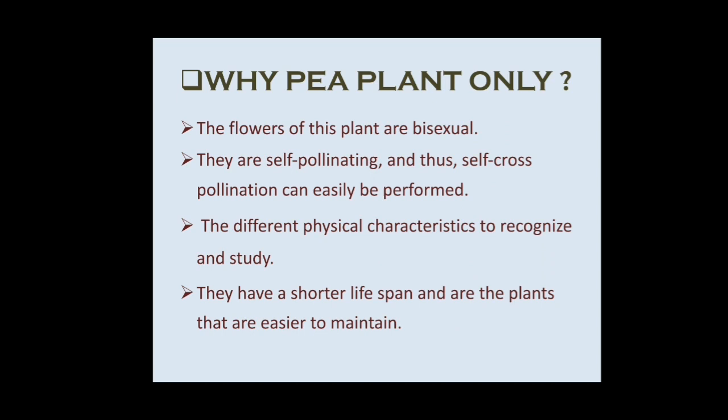Let's move further. Why pea plant only? Why did he select the pea plant only? We have a variety of plants, but he selected the pea plant because of the following reasons. The flowers of the plant are bisexual. Bisexual means that both sexes, male and female, are present on the same plant. This benefits the plant as they are self pollinating, and thus self and cross pollination can be easily performed.